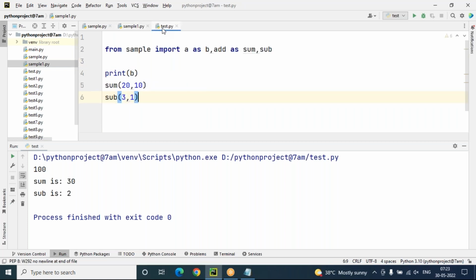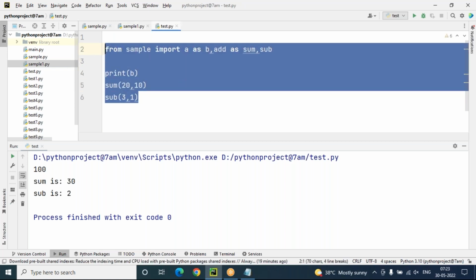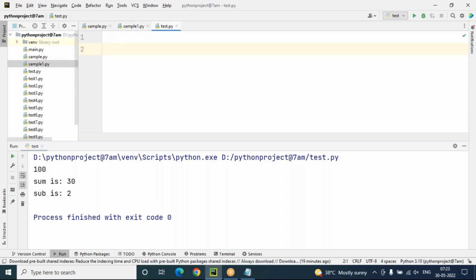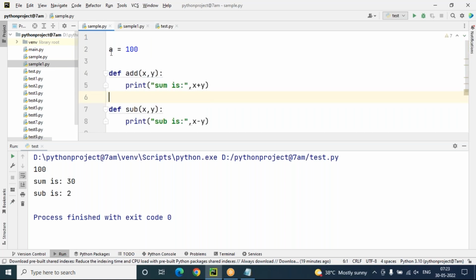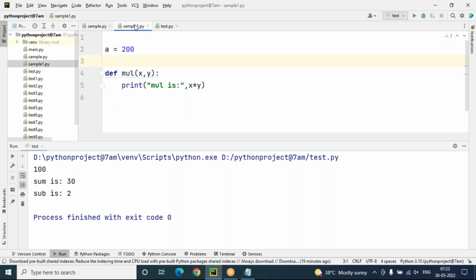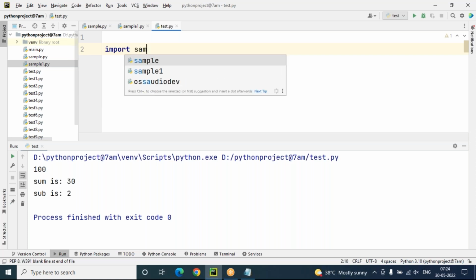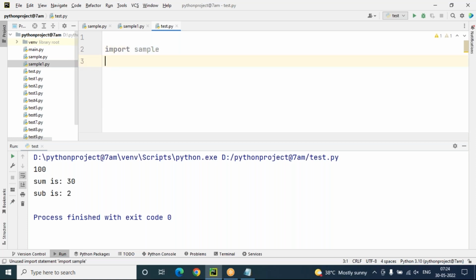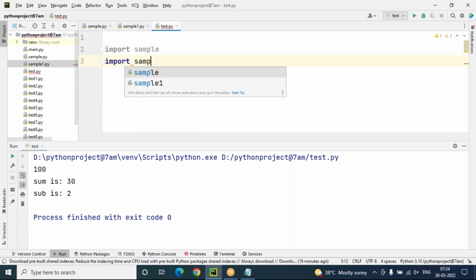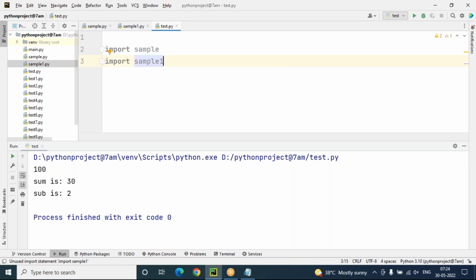So now in this test.py, I have to import two modules. The sample module has some members: a variable, an add function, a subtract function. Sample1.py is also there, with a variable and a multiply function. I would like to access these two in test.py. So how to access? Just import sample, and import sample1.